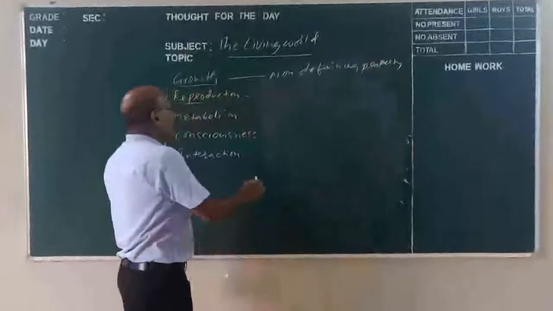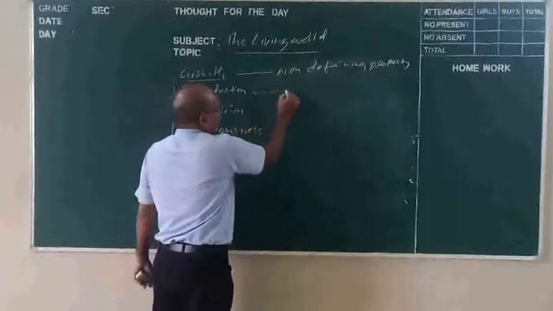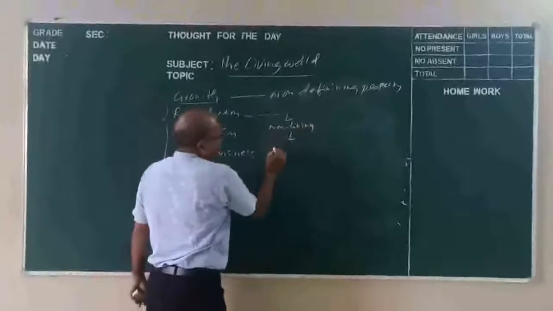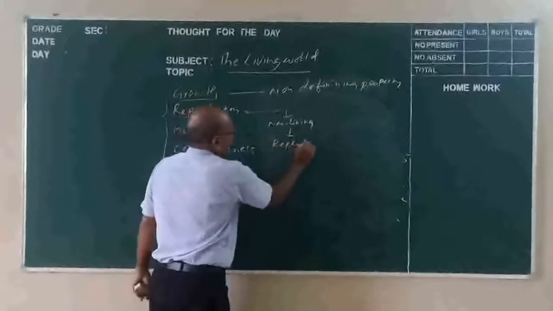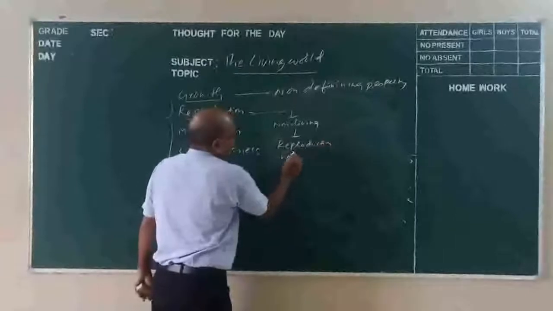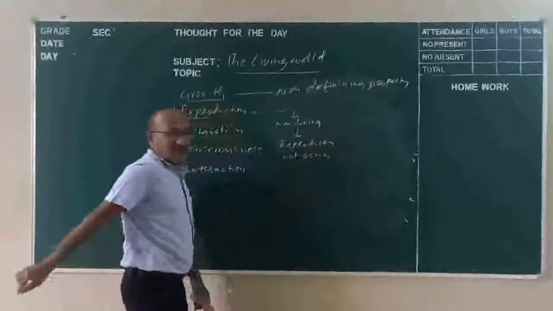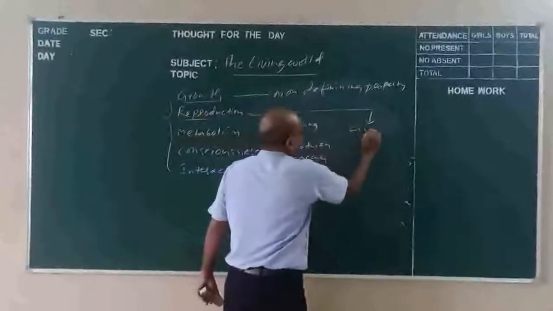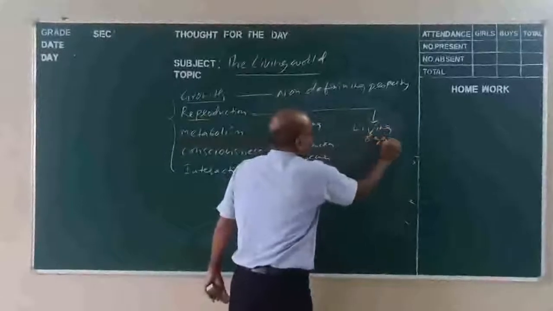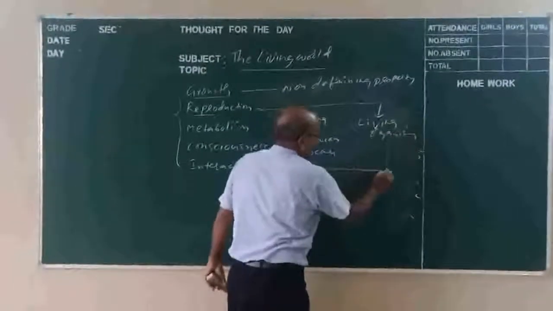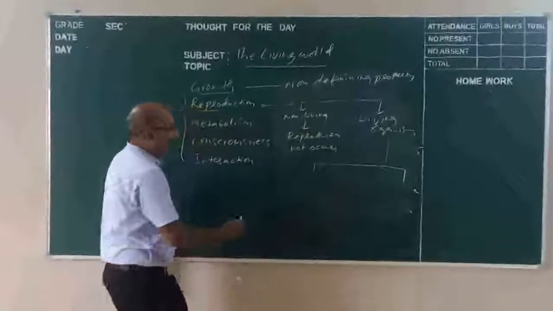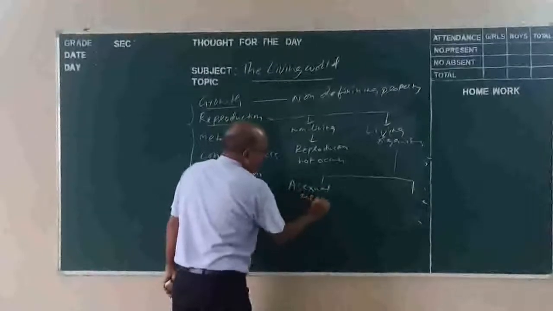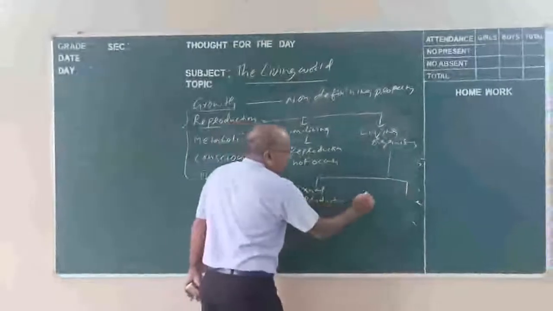Then the next one is reproduction. In the case of non-living objects, reproduction does not occur. Whereas in the case of living organisms, reproduction is of two types: one we call asexual reproduction, and the other is called sexual reproduction.